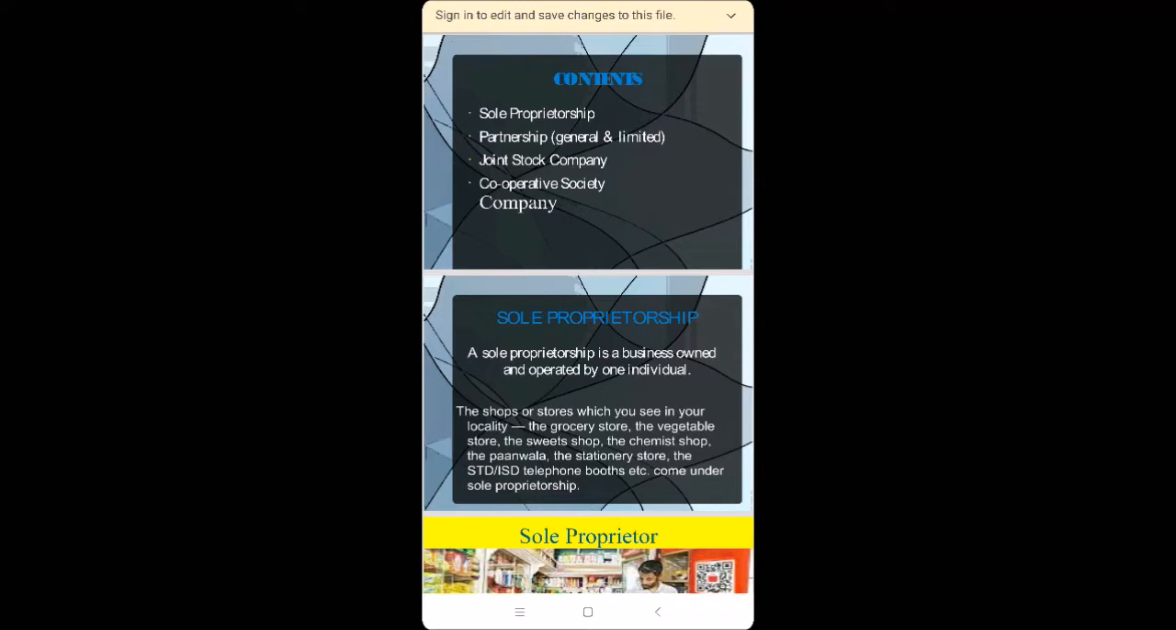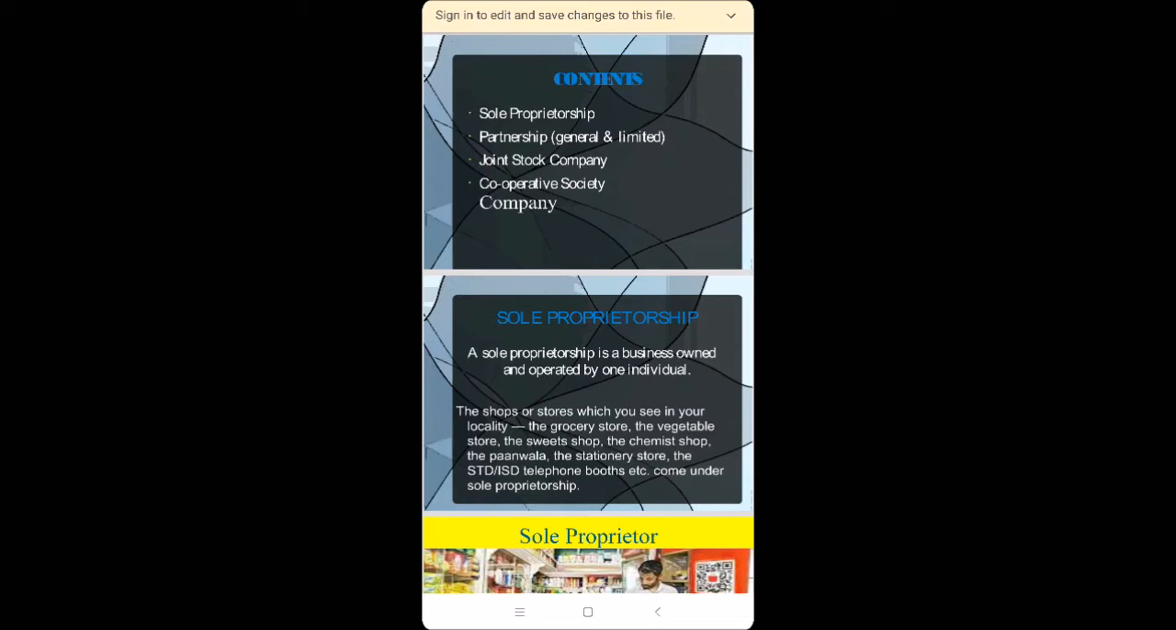First, you can see there are so many forms in this chapter. For example, sole trade, joint Hindu family, partnership, cooperative society, joint stock company. So in this chapter, we are going to study in detail the various forms which are available for the private sector. Let us see the first one, that is sole trade.